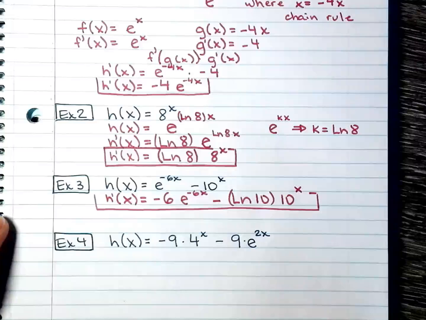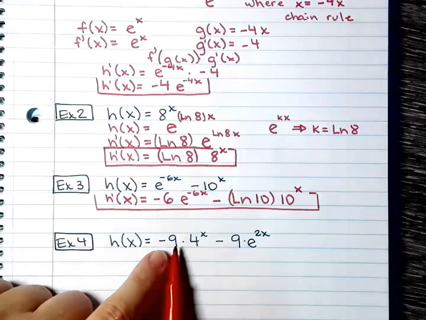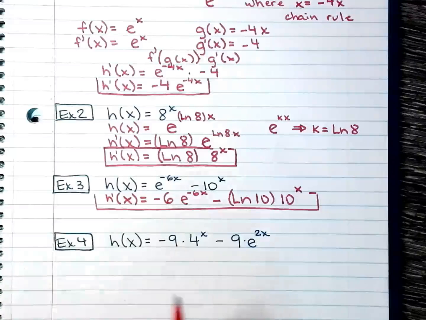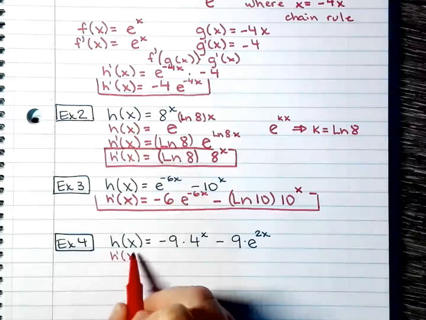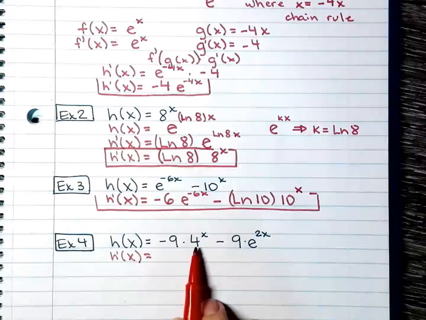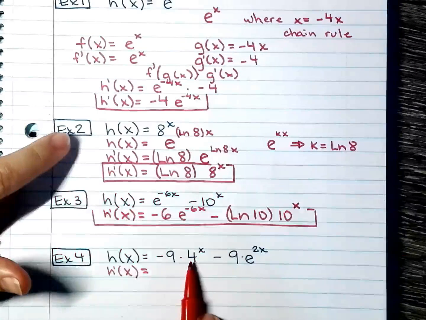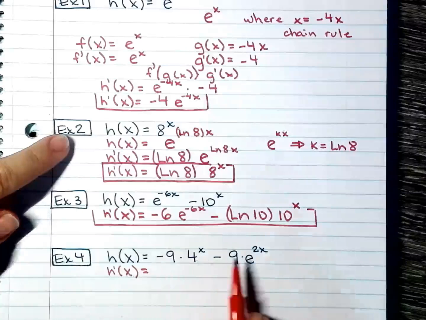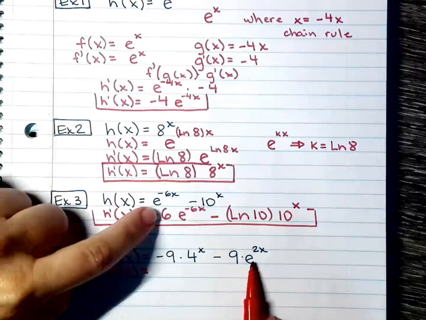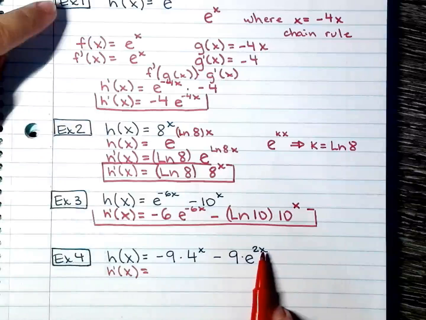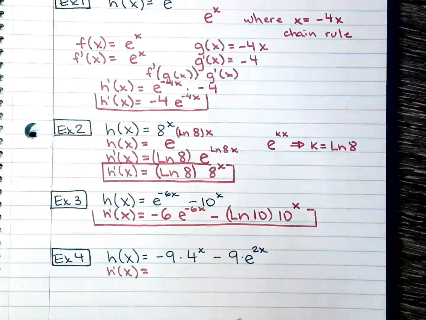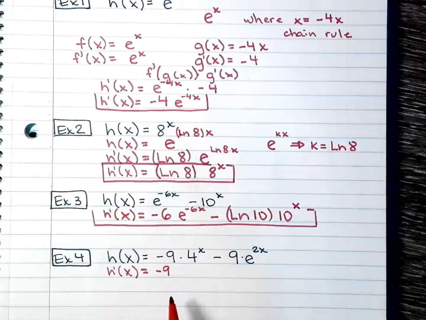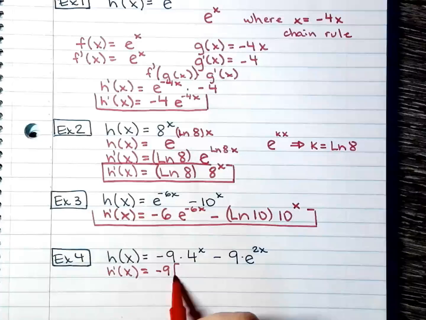One more. So now I have the negative 9 right there. I have a function like I do in example 2. And I have another e to whatever power like I have in the first example. So we're going to do it all together. It's not a big deal.